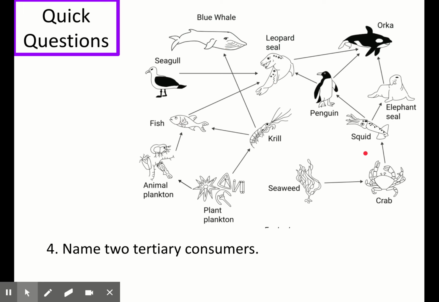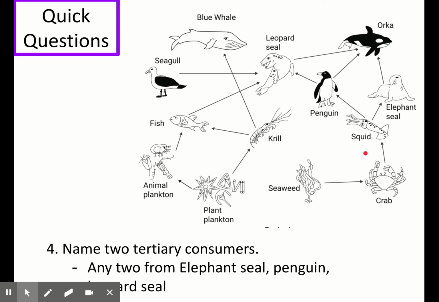Question number 4 asks you to pause the video and name 2 tertiary consumers from this food web. So tertiary consumers consume the secondary consumers and are the 4th organism in a food chain. So you can say any 2 here from elephant seal, penguin and leopard seal.